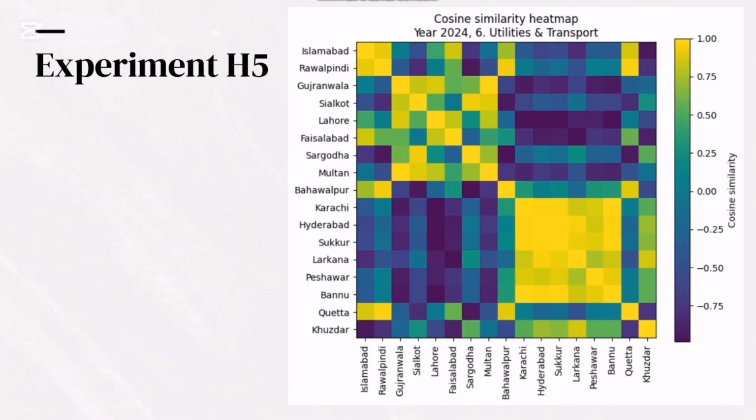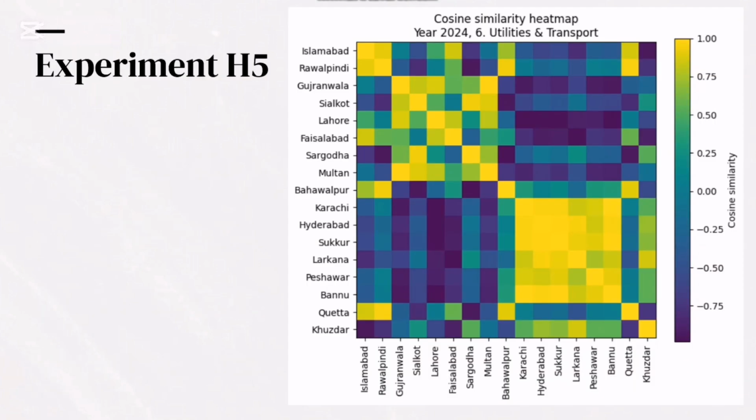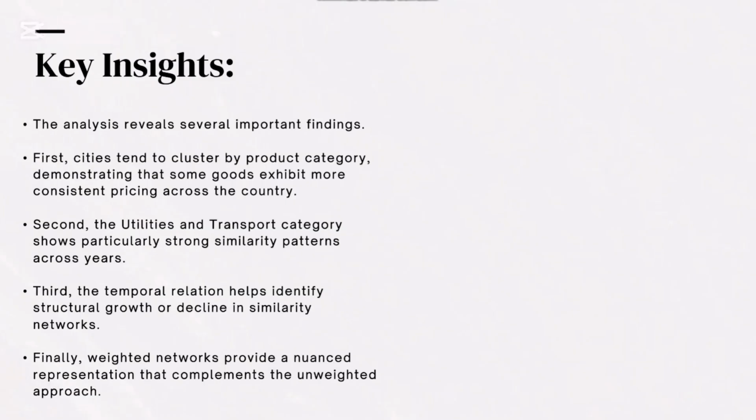Then in our next experiment H5, we combined all the experiments, and as you can see in the graph, this is only for the utilities and transport cosine similarity map between all the cities, and from that graph, here are all the key insights that we got. Cities tend to cluster by product category, and utilities and transport show the strongest nationwide consistency.